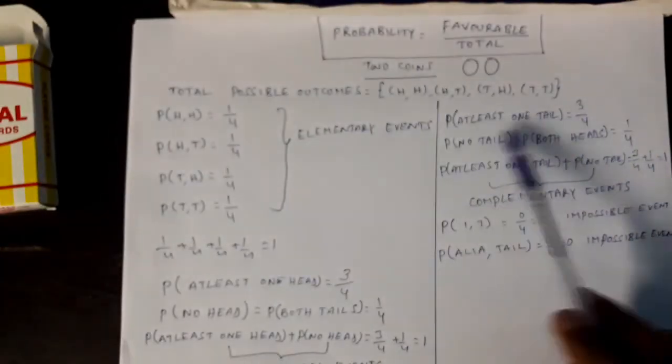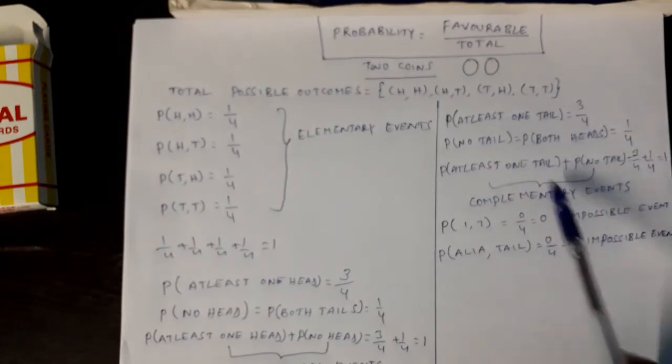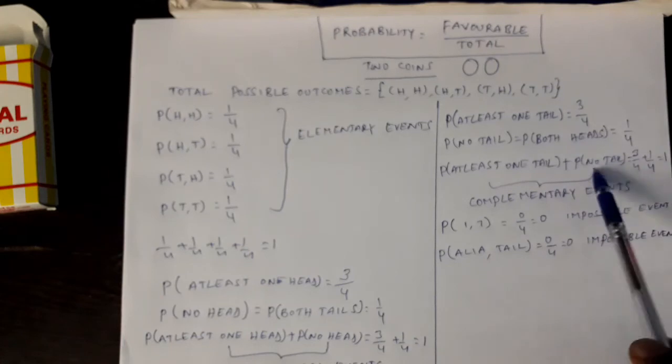You can see these 3 and this one together form the complete set, right? They are complementary events. So the probability of getting at least one tail plus the probability of getting no tail, complementary events, and also we have observed that the sum of their probabilities is 3 by 4 plus 1 by 4 is equal to 1.